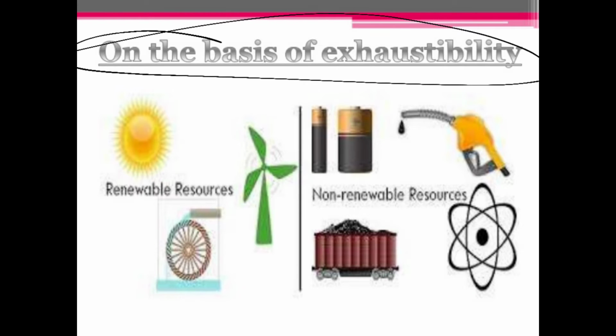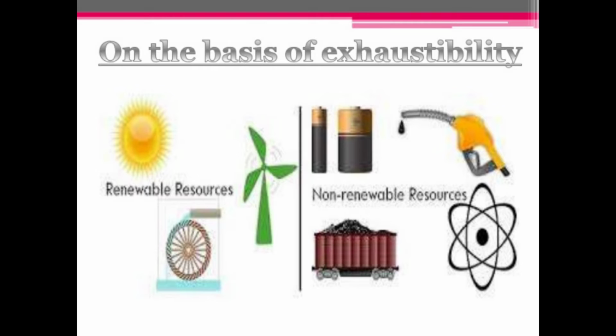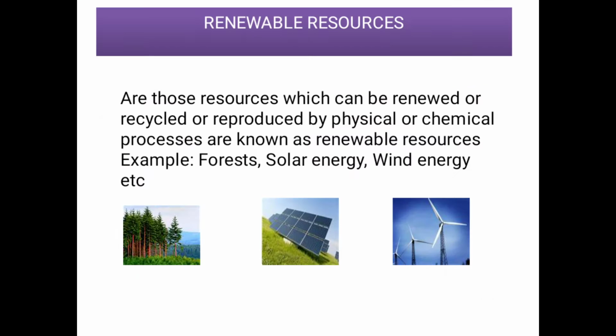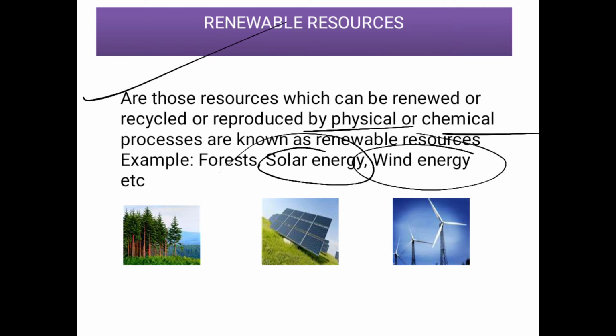If we talk about the basis of exhaustibility, resources are divided into two parts, renewable and non-renewable. Renewable resources are those resources which can be renewed easily, means they can be reproduced by different types of processes, such as physical and chemical processes. Examples of these are solar energy, wind energy, etc.